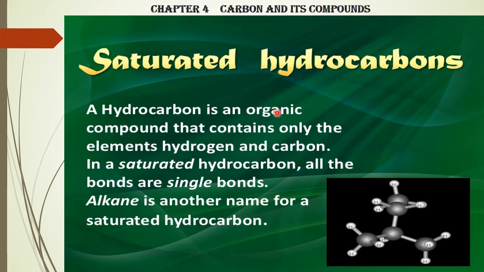Now the definition: a hydrocarbon is an organic compound that contains only the elements hydrogen and carbon. In a saturated hydrocarbon, all the bonds are single bonds. Did you see the lines? All single. Alkane is another name for a saturated hydrocarbon. We have discussed the alkane family, methane, ethane, propane. So the spelling will be ANE, which means it is a saturated hydrocarbon. What is the feature of a saturated hydrocarbon? The bonds are all single bonds.